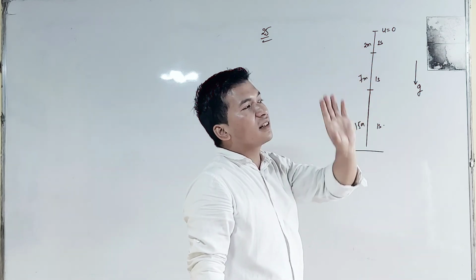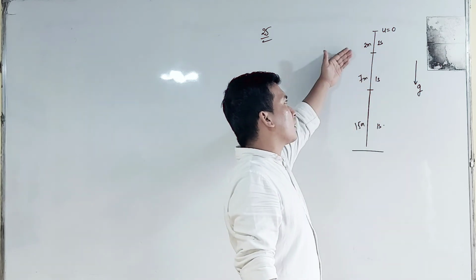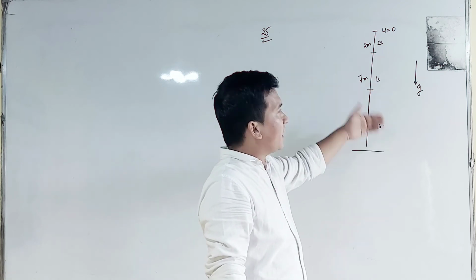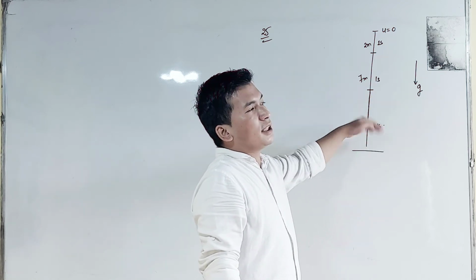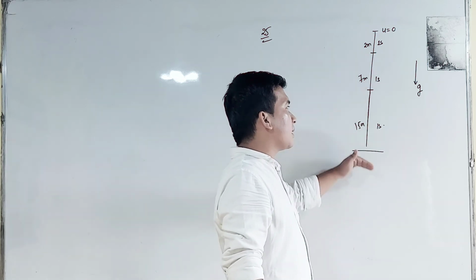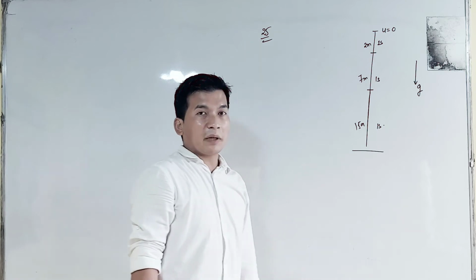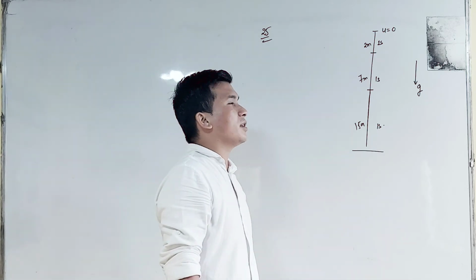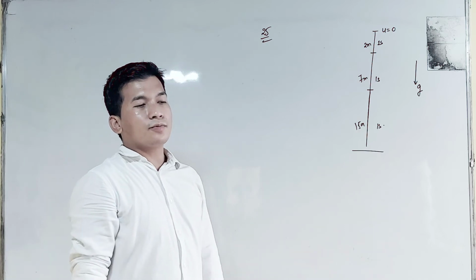The speed will be increased somewhat, so it will produce more displacement. And in the final second it will be accelerated to its maximum level, so it produces maximum displacement. Is that understood or not? This is the actual representation of our freely falling object.